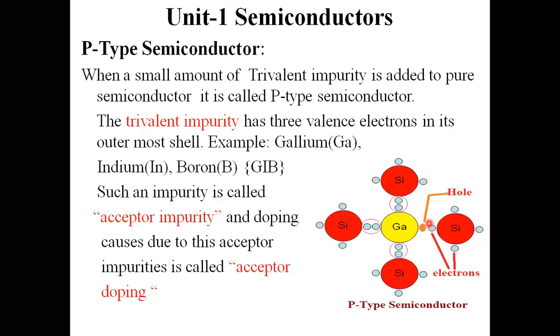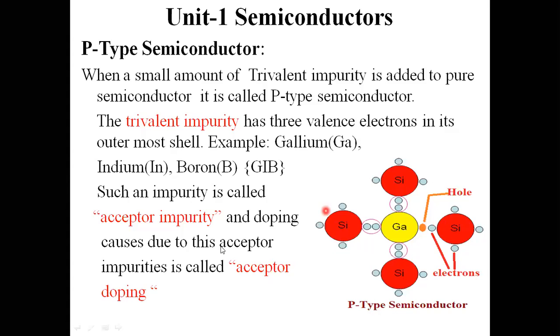By adding this impurity, it is ready to accept some other charge carrier, that may be an electron. In the previous case it is ready to donate, whereas in this case it is ready to accept some electron. I can call this impurity acceptor impurity.